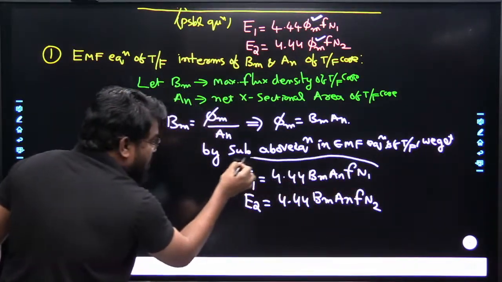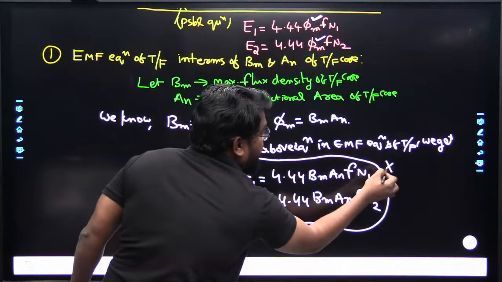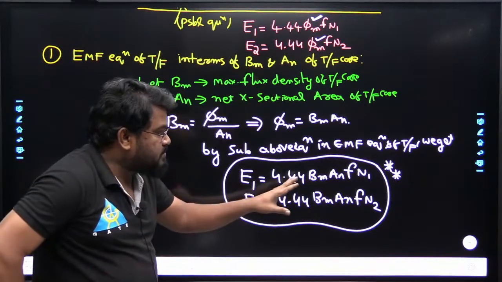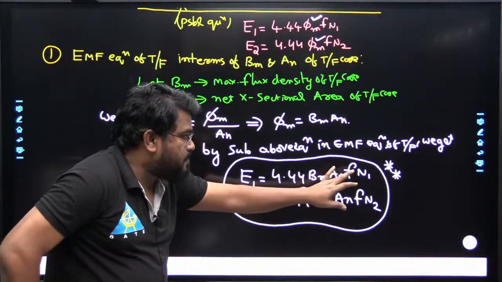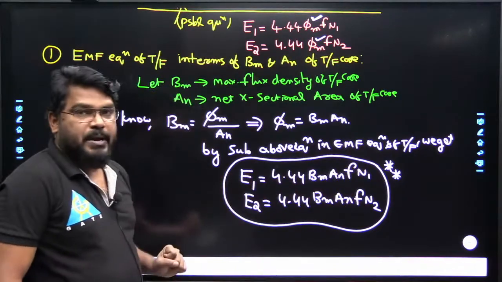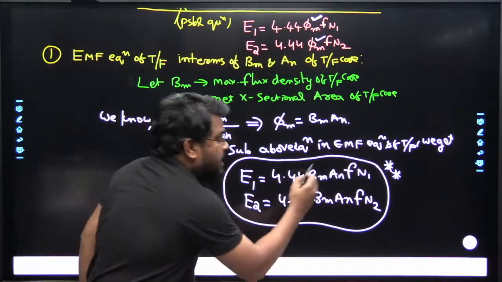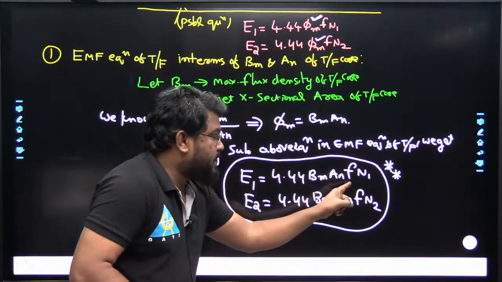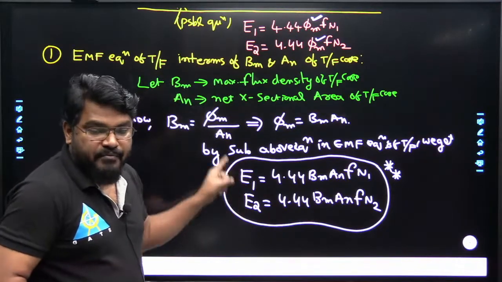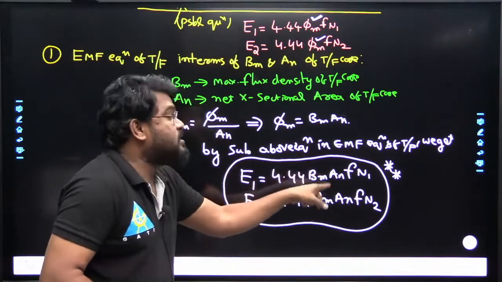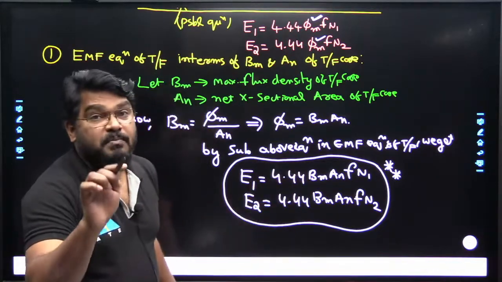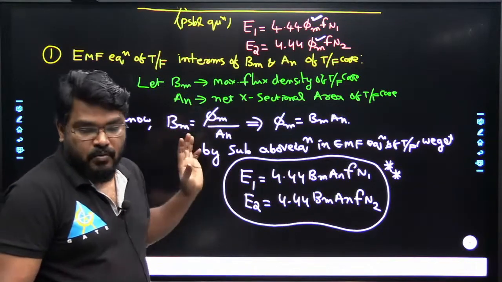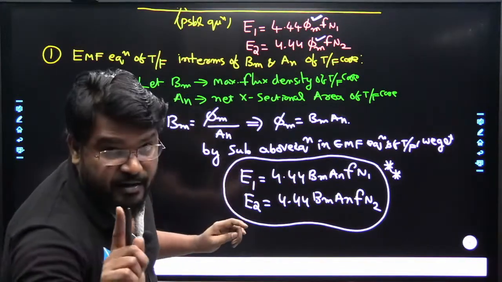Now, how is a question formed from this equation? Suppose B maximum, frequency, number of turns and induced EMF are given and they ask about the net cross sectional area. Or the net cross sectional area, frequency, number of turns and induced EMF are given, and they ask about the flux density of the transformer core. So these are the two possibilities of questions from this equation. Is that clear, everyone?